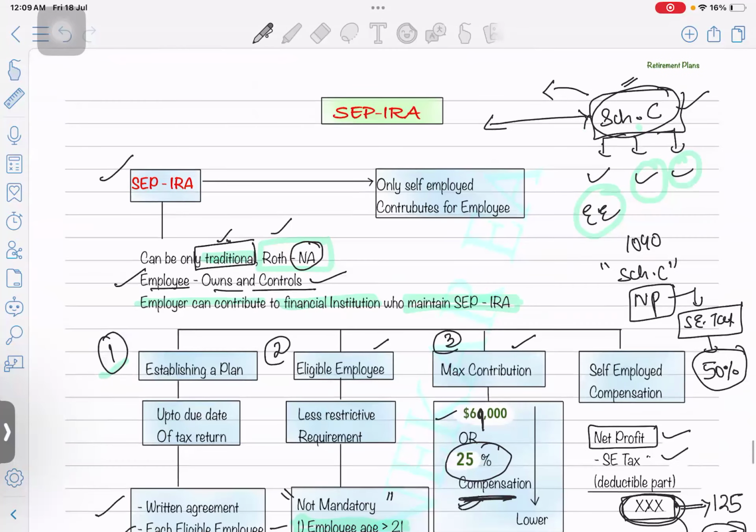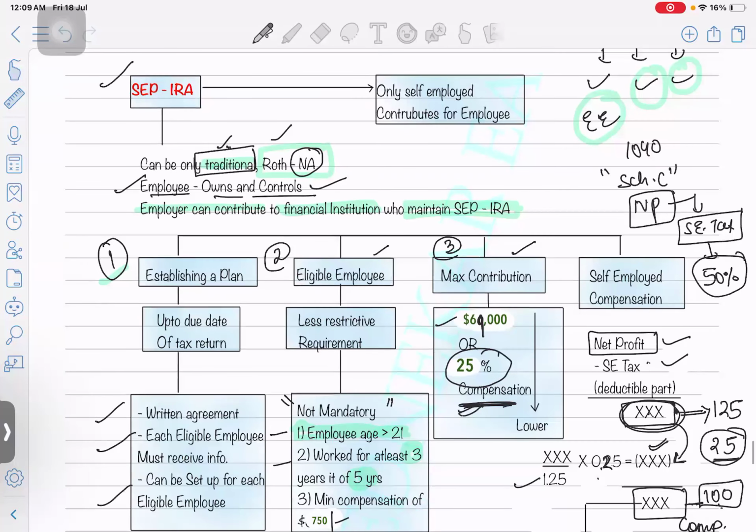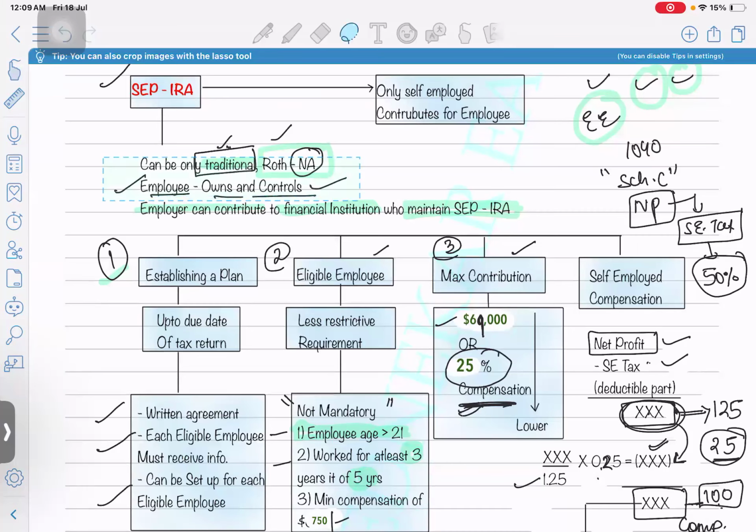Now let's understand SEP IRA. SEP IRA is something which can be created by a self-employed person, or if an individual wants to create their own SEP IRA plan, they can create it. It can only be traditional.